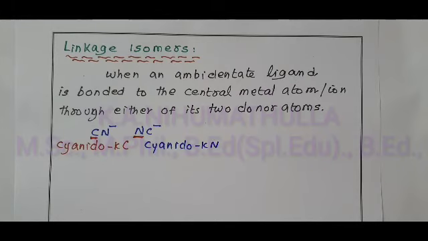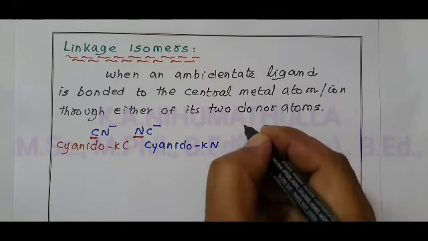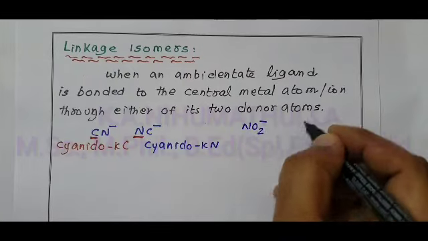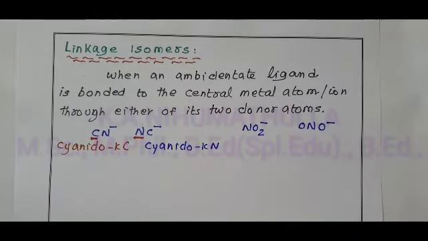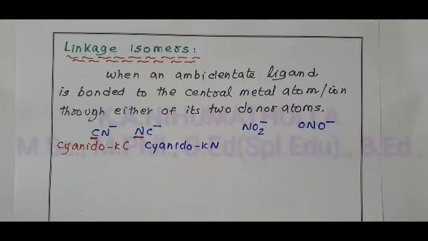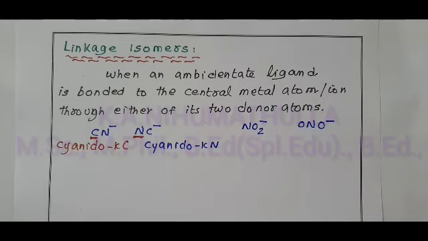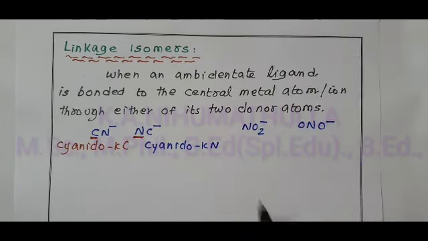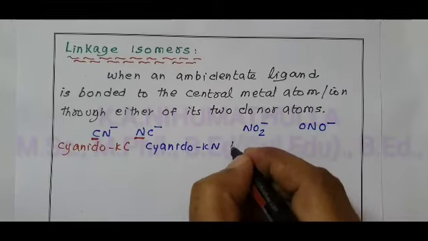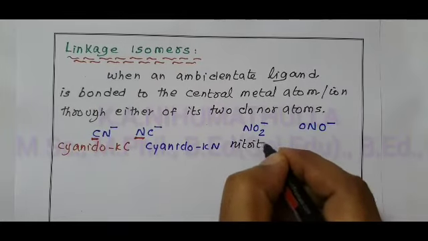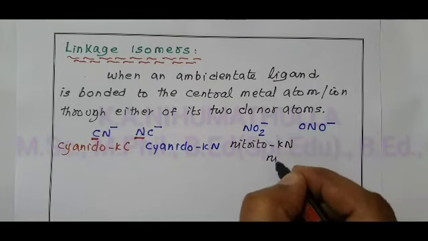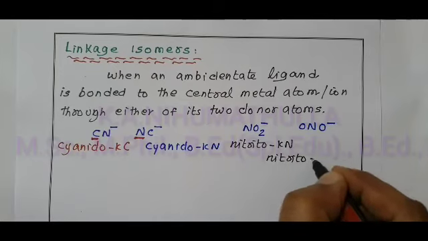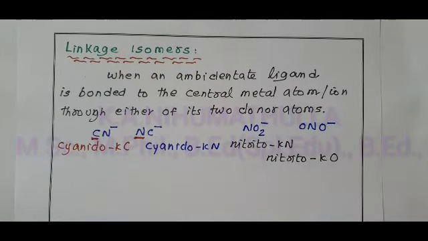Like that, NO2 minus and ONO minus. Both ligands are nitrito. The first is nitrito-kappa N, and the second ligand is also nitrito, nitrito-kappa O.